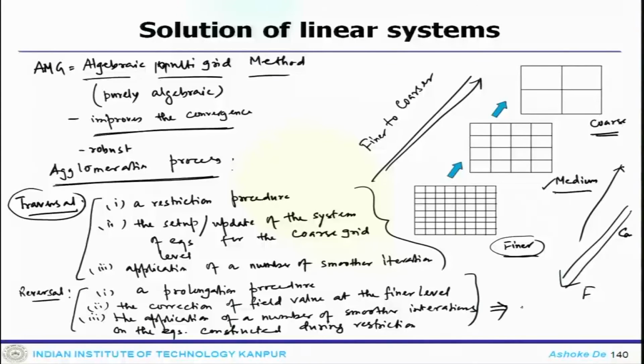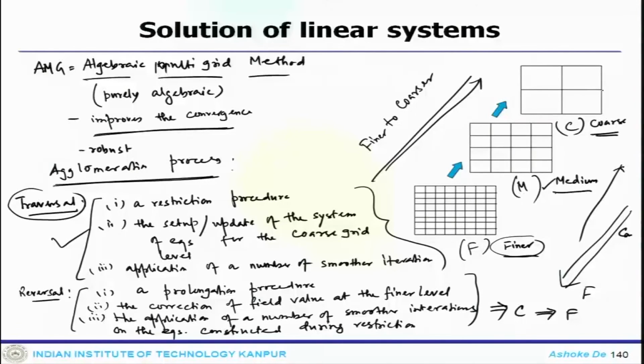So, this is applicable C to F, this is C, this is M, this is F. So, you follow these steps to go from this direction to that direction, that means you have a fine level of grid, from here you move to the medium level, medium to coarser level. When you do the reversal, you get a solution at the coarser level, now translate back to the finer level.